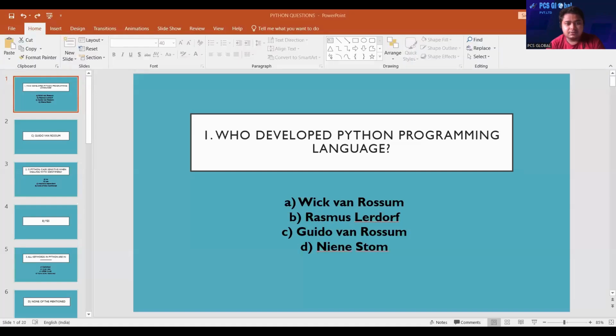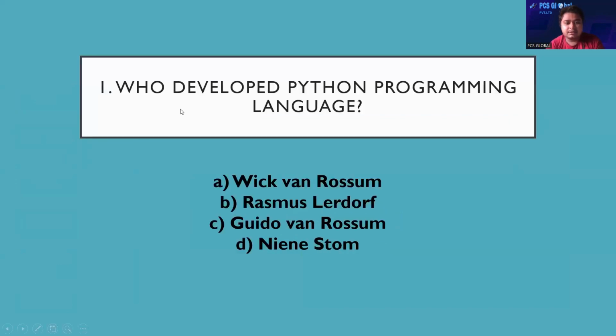I hope everybody can see my screen. The first question that will appear on your window is: who developed the Python programming language? There are four options: Wick van Rossum, Rasmus Lerdorf, Guido van Rossum, and Nine Storm.